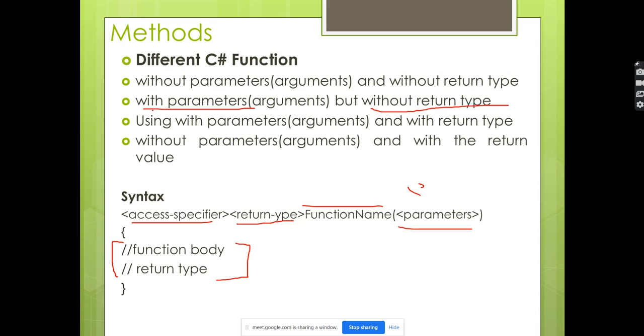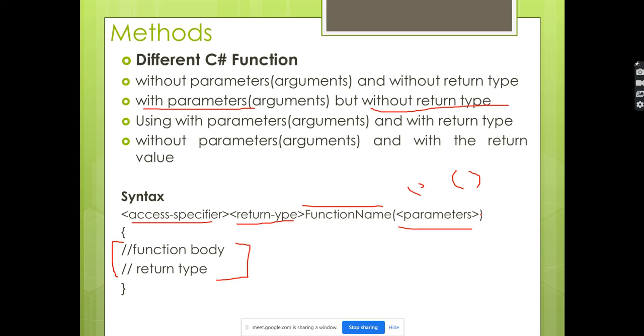So that will be called with parameters without return type. Without parameters without return type. With parameters with return type. So all these possibilities we can do. In the sense, return type is not mandatory; we can calculate and display here. And a parameter is also not mandatory. But if you're passing in the calling method, then we have to use it here. If you're not passing in the calling method, then we cannot use it. Then we can keep it as just opening and closing brackets.